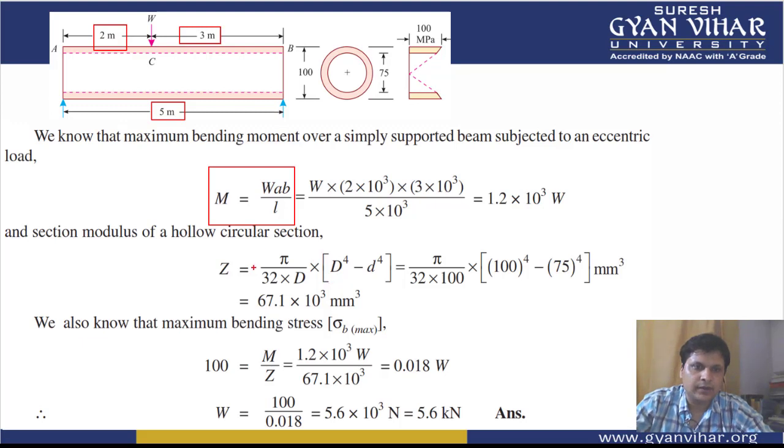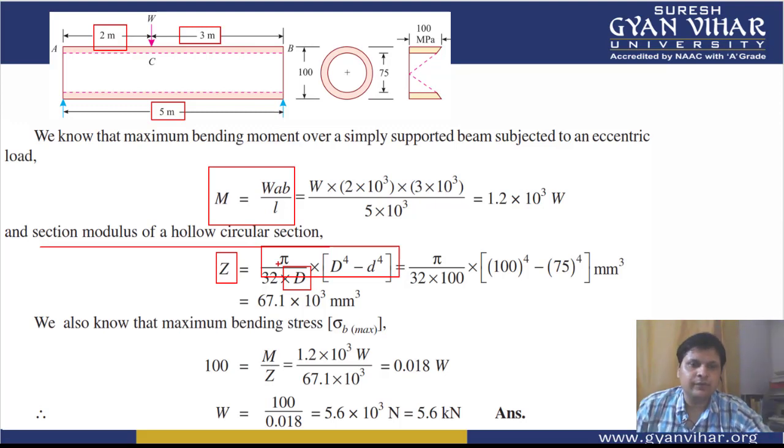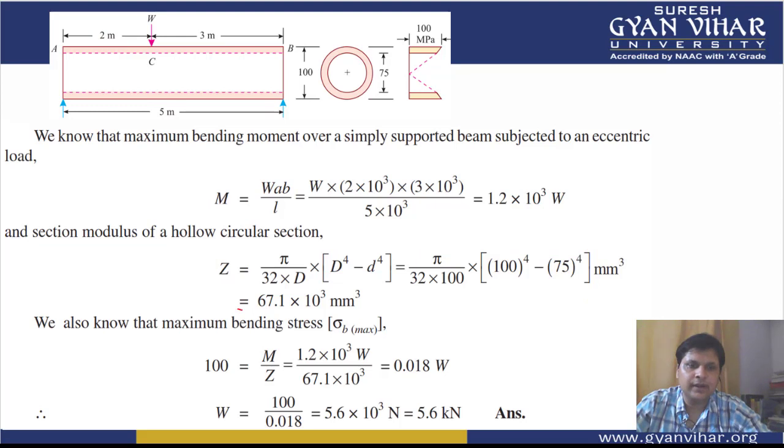Then, students, since it is a circular section, the value of section modulus will be I by y. I is what? Pi by 64 into capital D to the power 4 minus small d to the power 4. This gives the moment of inertia, and y is D by 2, so the 64 will be converted to 32. Finally, after putting the value of outer diameter and inner diameter, you will get the section modulus equal to 67.1 into 10 to the power 3.